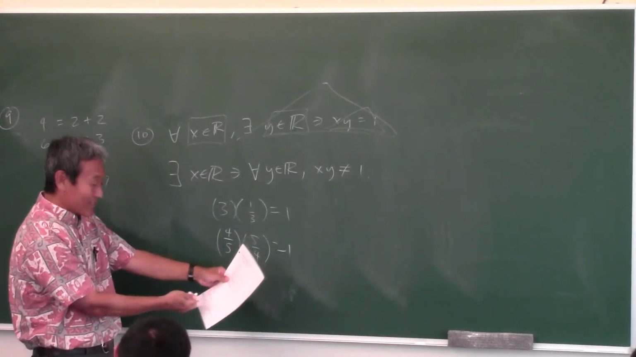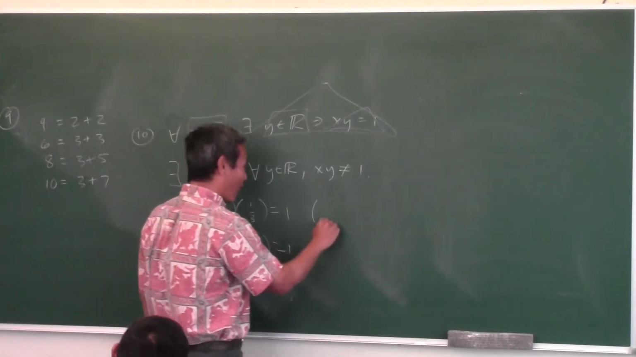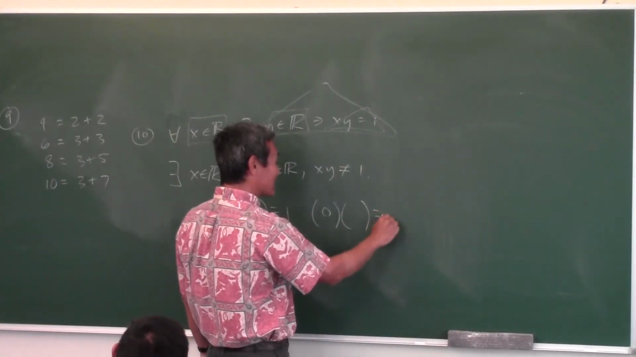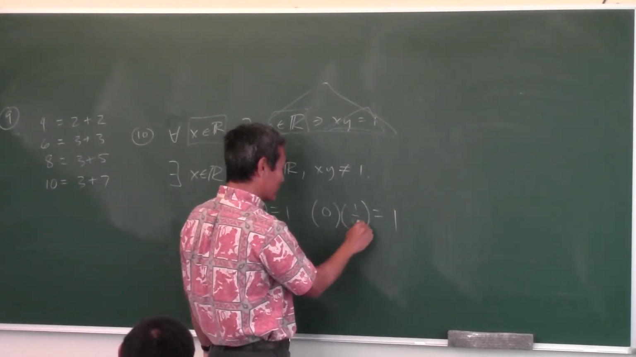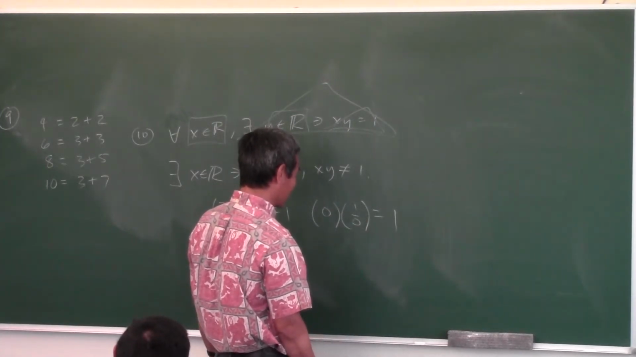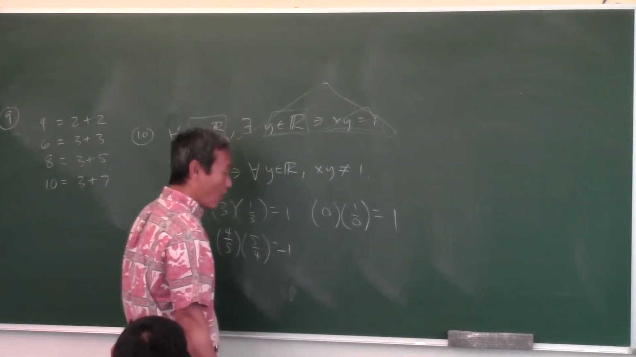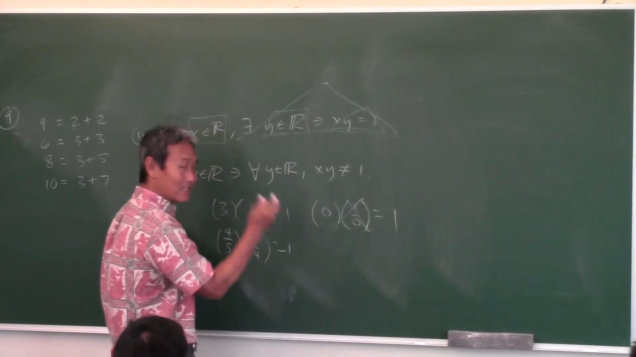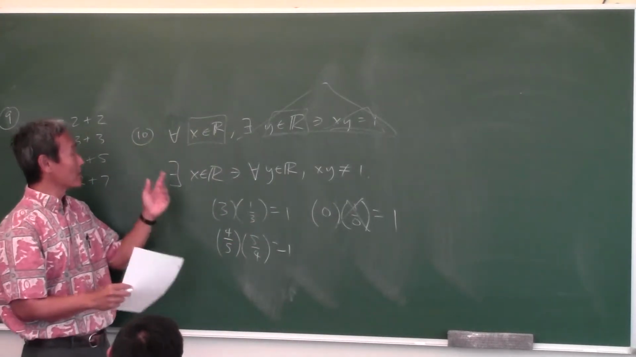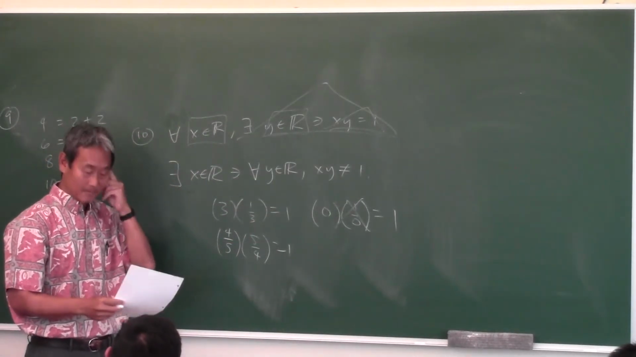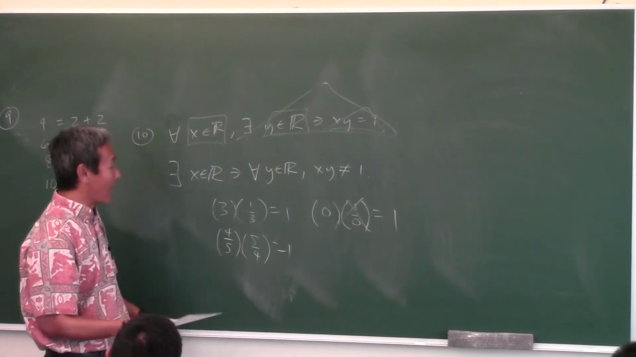No, because look at the answer on the bottom. What about 0? What do I multiply 0 by to get 1? 1 over 0, because then you cancel out the zeros. No, this is undefined. And that's the counterexample right there. So that's why the original statement is false. Yeah, 1 over 0.